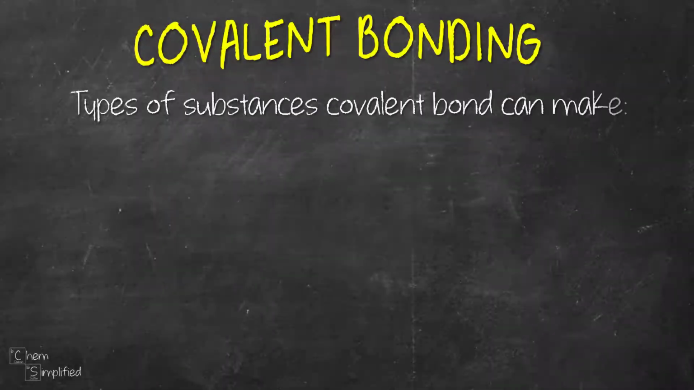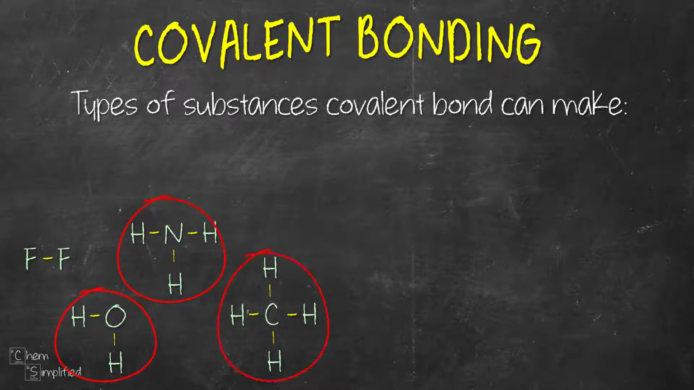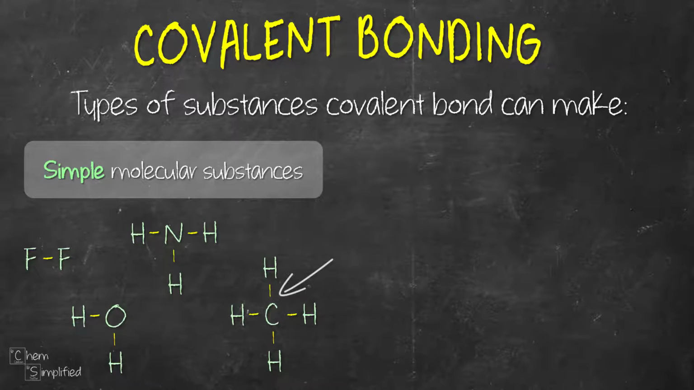Aside from bonding with similar atoms, covalent bonds can exist between different atoms. Some examples are water, ammonia, and methane. Now, these are examples of simple molecular substances, where it's formed between several atoms. The yellow lines between the atoms represent covalent bonds where the electrons are shared between the nonmetal atoms.